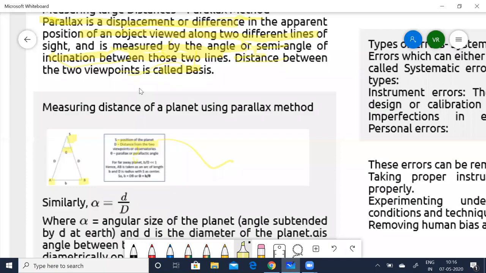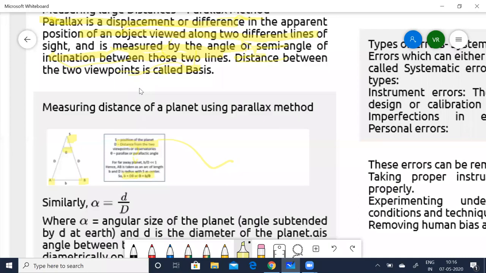So for any planet, we can see this D is going to be the basis. As we said, B is the basis, right? So B by D is going to be very, very small. Hence you can take AB as an arc of length B, with D as the radius and S as the center. So you can say B is equal to D theta, or D is equal to B by theta.